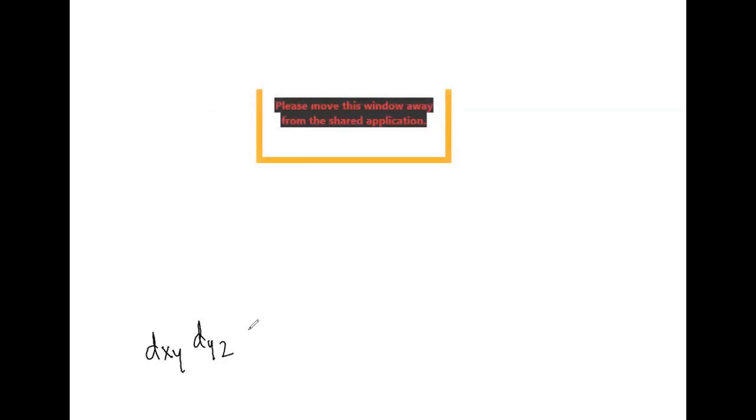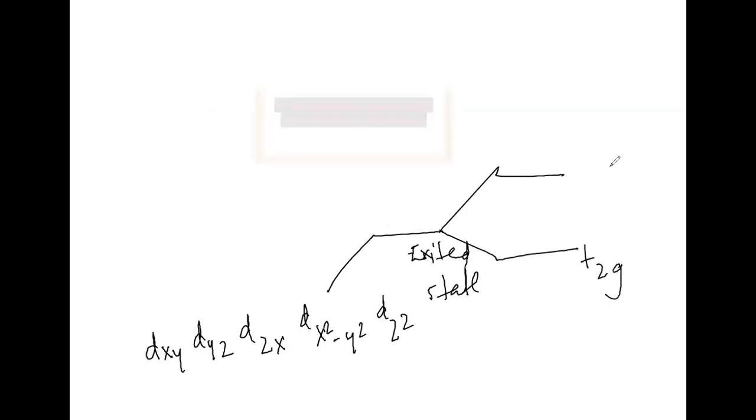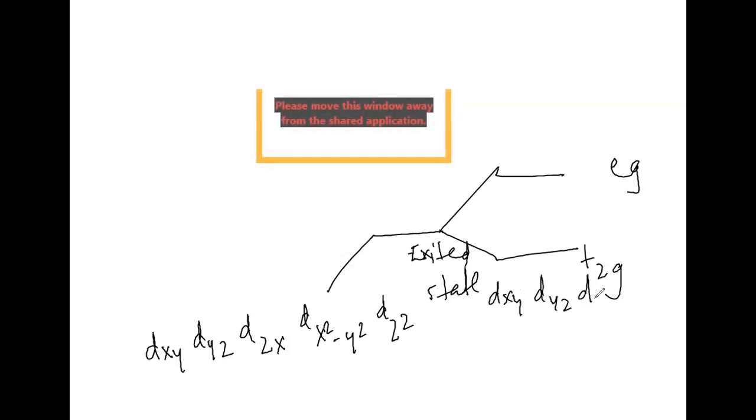Clear? We can see the splitting of d orbitals into two sets in octahedral complexes: dxy, dyz, dzx, dx square minus y square, and dz square. All these 5 d orbitals are moved to the excited state. Then we can see the splitting of d orbitals like this. One is the T2g orbital, the other is the Eg orbital. In T2g I can write dxy, dyz and dzx. In Eg we can write dx square minus y square and dz square.